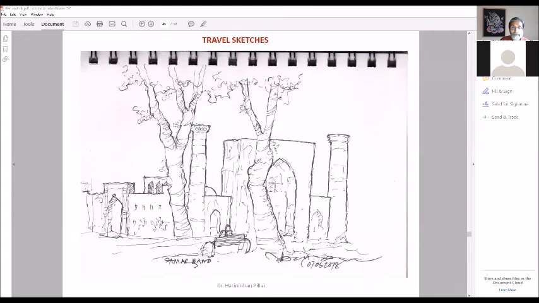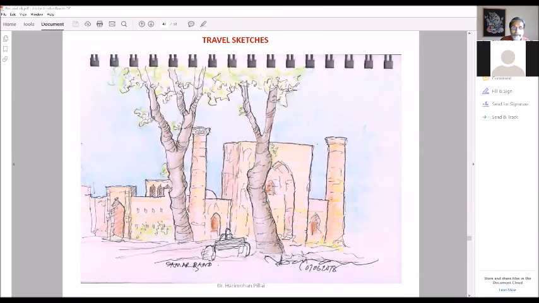So this is in Samarkand. Now this is the area where Kabul is in the news. So this is closer to Kabul. Samarkand is in Uzbekistan, north of Afghanistan, those areas. So this is the pen and ink sketch, and this is the colored sketch, converted into color using pencil colors.